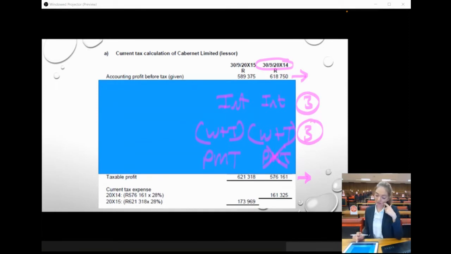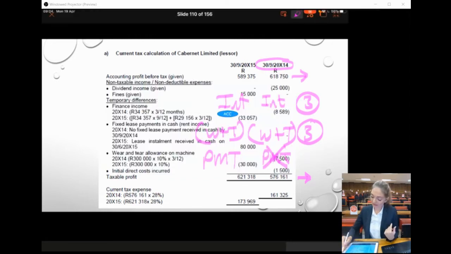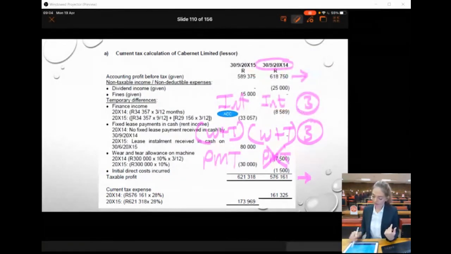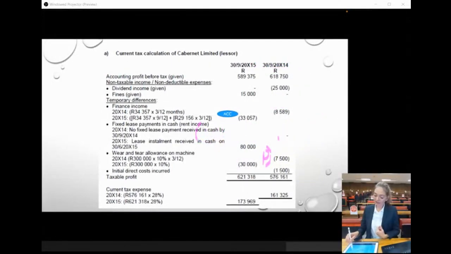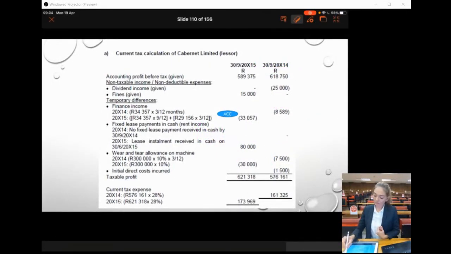I hope I now remembered all of my adjustments. Which one did I forget? 1, 2, finance income. Yeah, okay. So I remembered everything. Just quickly delete that. Okay. So those are the adjustments that we had to make.